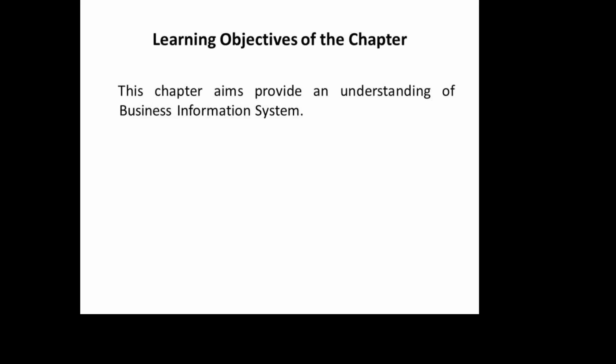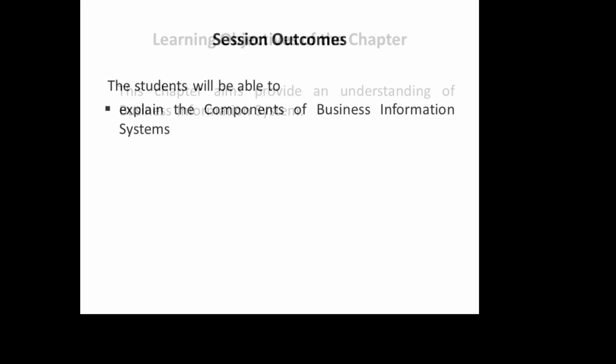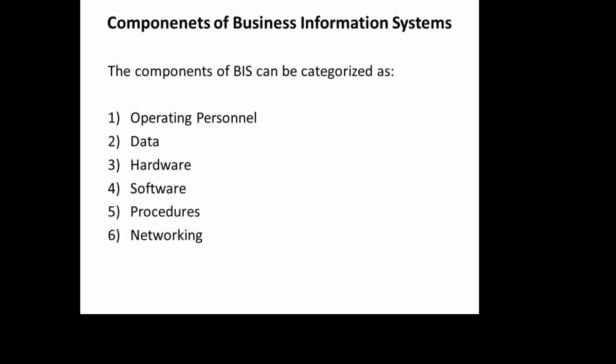The learning objective of the chapter is to provide an understanding of business information system, and the session outcome is that the students will be able to understand and explain the components of business information system. Now let us discuss the components of business information system.